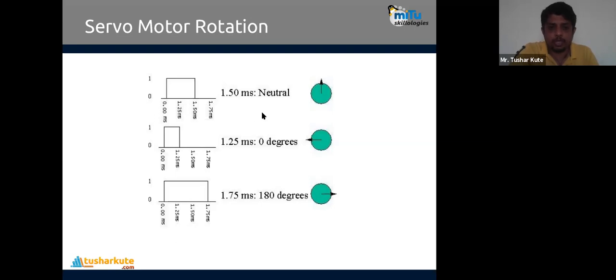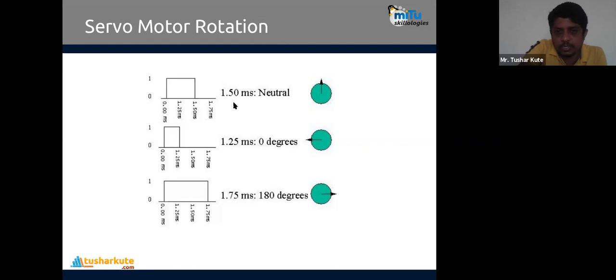For example, here with 1.50 millisecond, we'll have a neutral position, the shaft as it is positioned. To rotate that, we are using a methodology called PWM, pulse width modulation. With the help of pulse width modulation, we provide the frequency ranges. As you change the frequency ranges, the rotation of the motor will change, and accordingly the robot will move, or the robot will have control of that particular servo motor in its architecture.